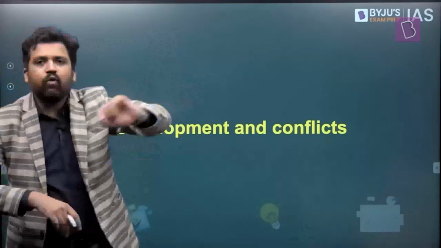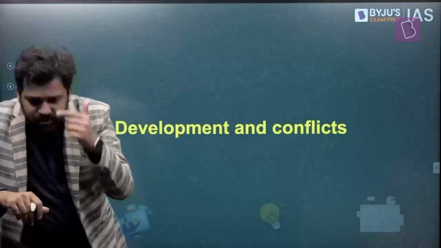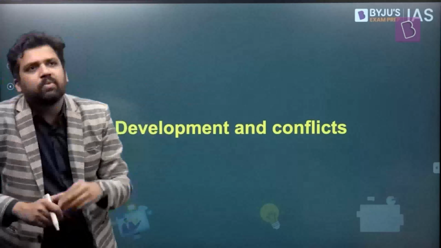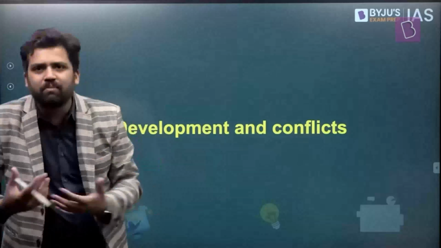Arbitrary deprivation. See, what is deprivation? You are denying someone some rights. That is deprivation, right? So sometimes deprivation can be on the basis of some rationale, but if it is random, it is called arbitrary deprivation. So, for example, ideally females should have equal access as males, right? They should have equal access to different public spaces, different kinds of things.